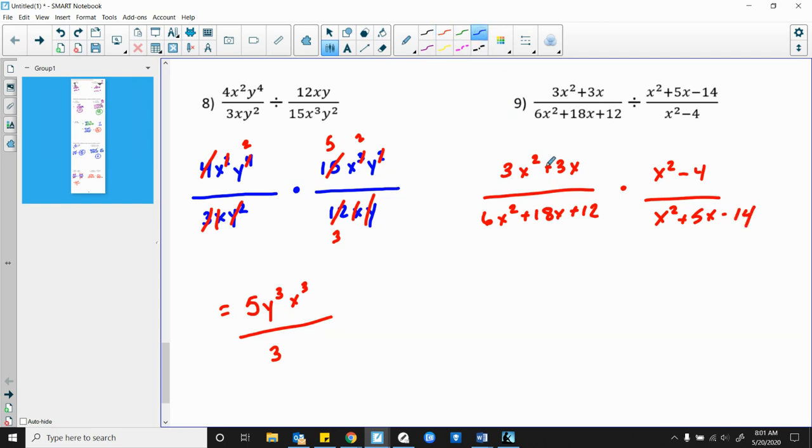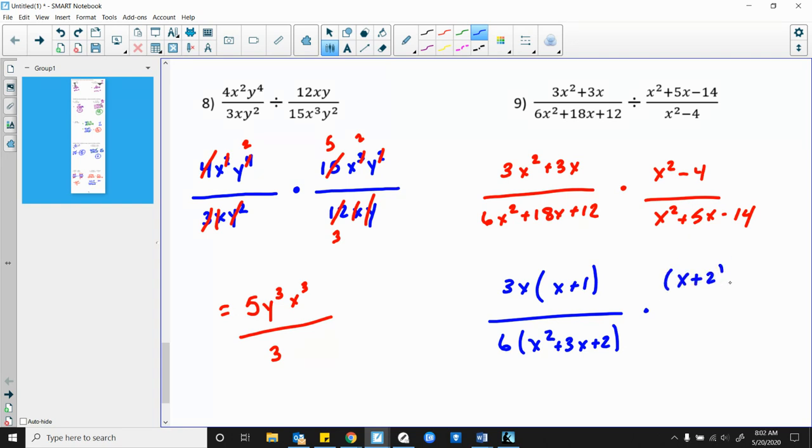So factor out a GCF of 3x. So I have 3x here. I'm left with x plus 1 over. Factor out a 6. I'm left with x squared plus 3x plus 2 times. This is a difference of squares, so I have x plus 2 and x minus 2 over.